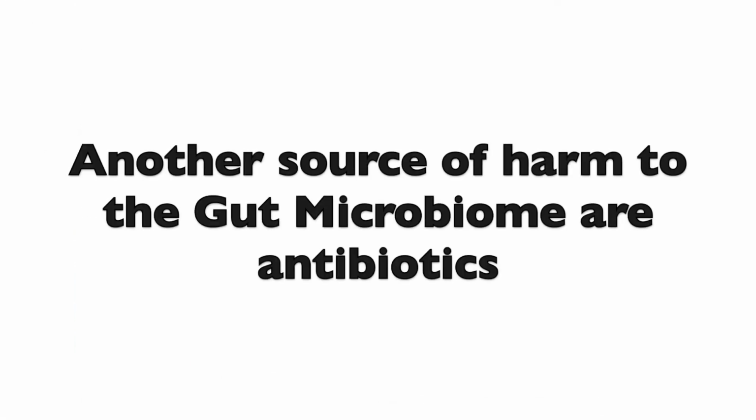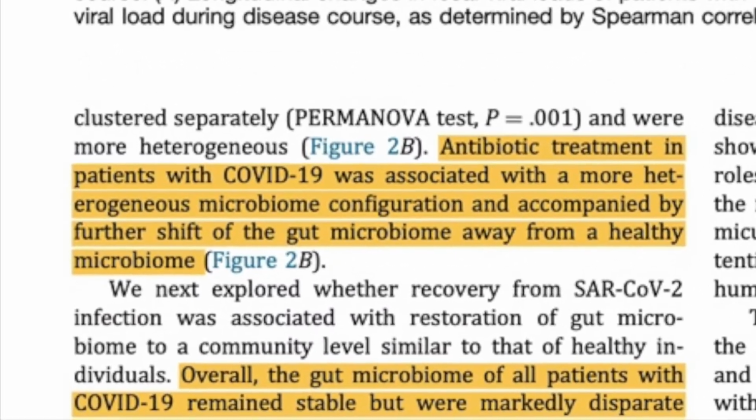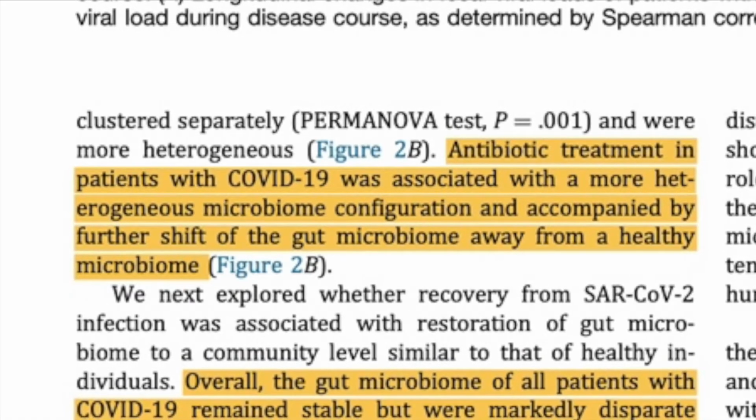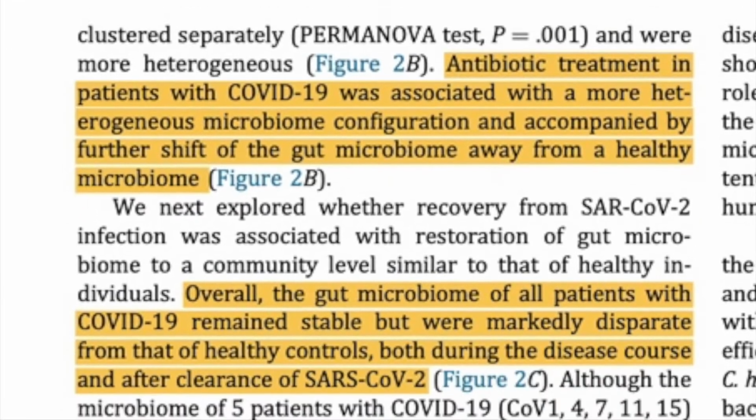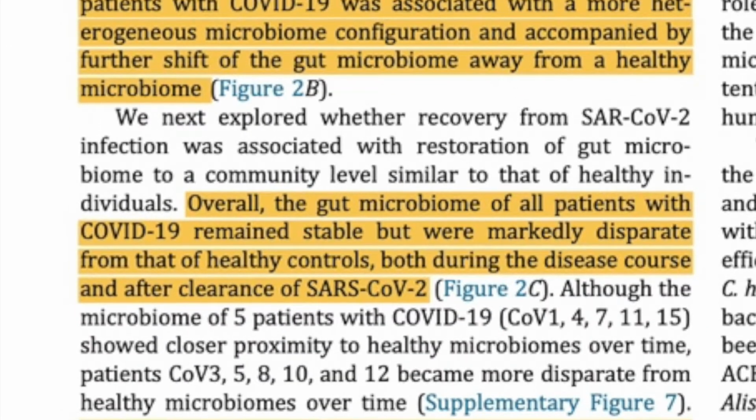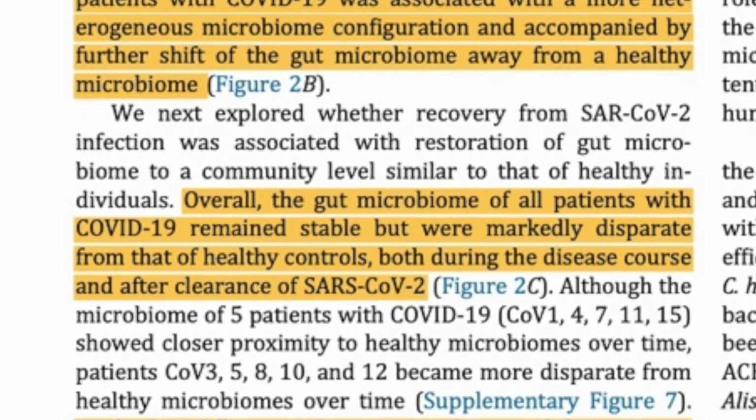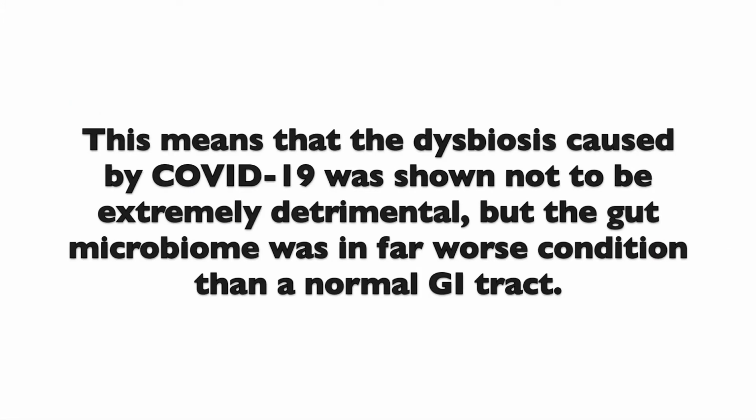Interestingly enough, another source of harm to the gut microbiome is antibiotics. Antibiotic treatment in patients with COVID-19 was associated with a more heterogeneous microbiome configuration and accompanied by a further shift of the gut microbiome away from a healthy microbiome. Overall, the gut microbiome of all patients with COVID-19 remained stable but was markedly disparate from that of a healthy control, both during the disease course and after clearance of COVID. This means that the dysbiosis caused by COVID-19 was shown not to be extremely detrimental, but the gut microbiome was in far worse condition than that of a normal GI tract.